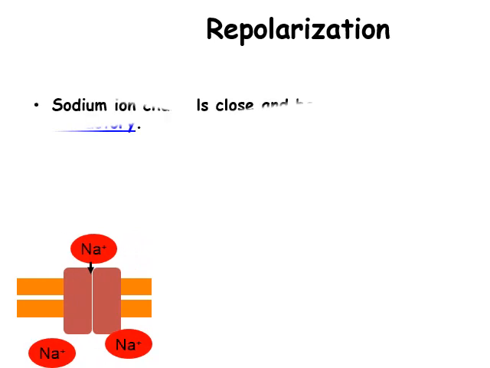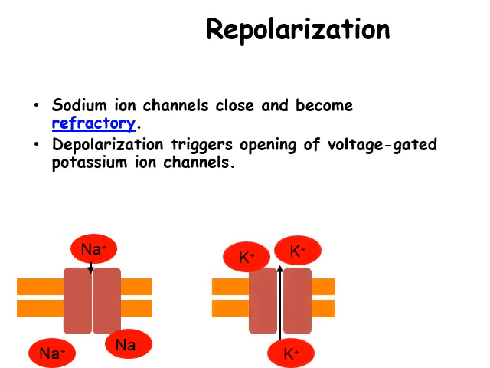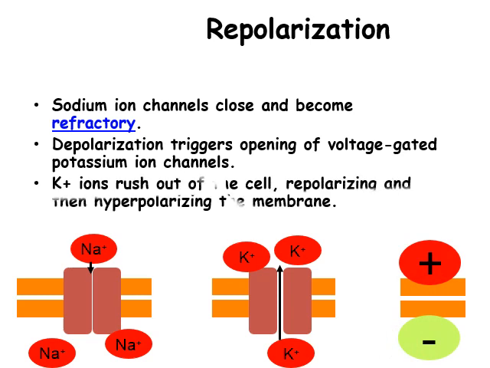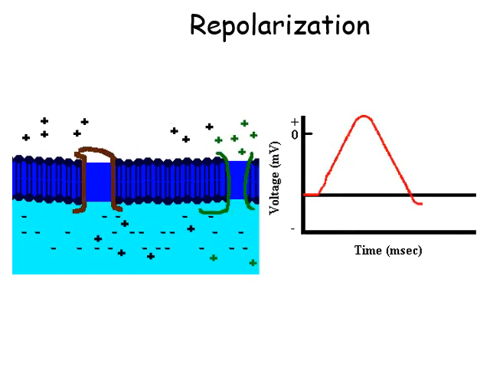Repolarization phase: the sodium ion channels close and become refractory. Depolarization triggers the opening of voltage-gated potassium ion channels. This K plus flushes out of the cell, repolarizing and then hyperpolarizing the membrane. This is the repolarization, when it comes back toward negativity.